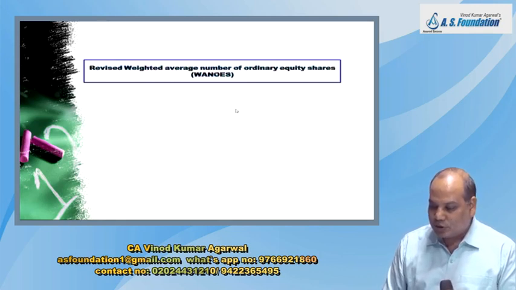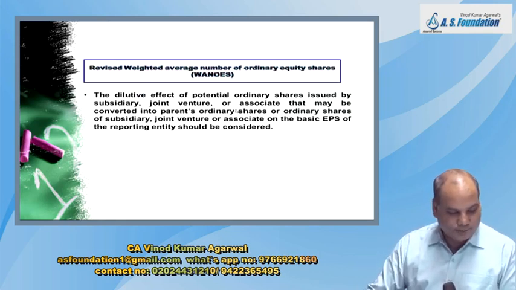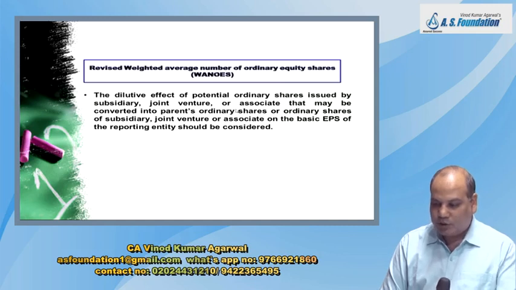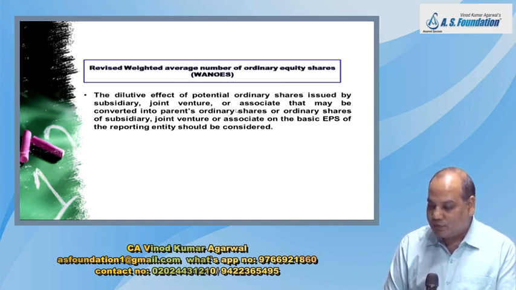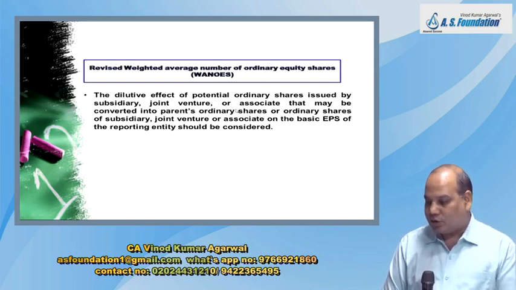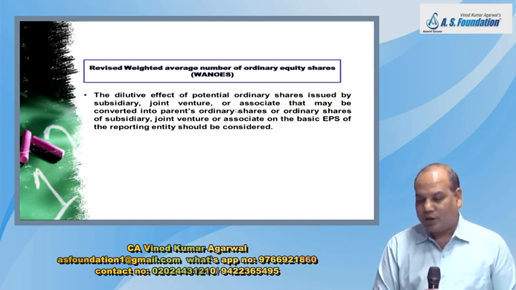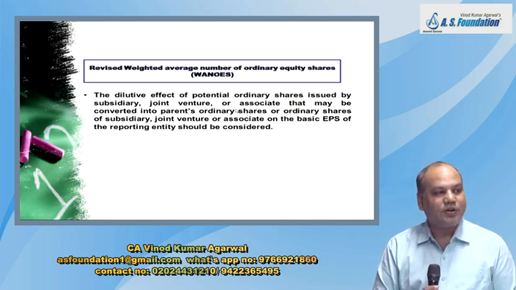Okay, now you come to one complicated calculation today. The dilutive effect of potential ordinary share issued by subsidiary, joint venture or associate that may be converted into parent's ordinary share or ordinary share of subsidiary, joint venture or associate on the basic EPS of the reporting entity should also be considered.